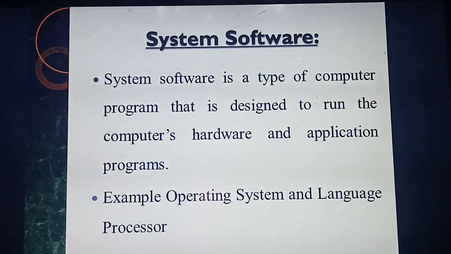For example, in mobile phones we can see the operating system. What are the operating systems in a mobile phone? Android, isn't it? iPhone, isn't it? Apple. These are all examples of mobile operating systems. Only if you install the operating system in your mobile phone or computer can you run the applications or apps. Understood what I mean by system software? It's a type of computer program mainly designed to run the computer application programs. Some examples they have given: operating system and language processor.